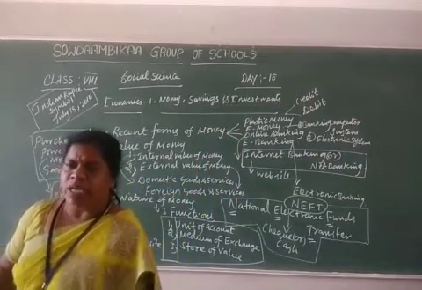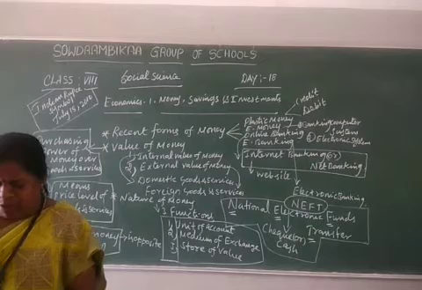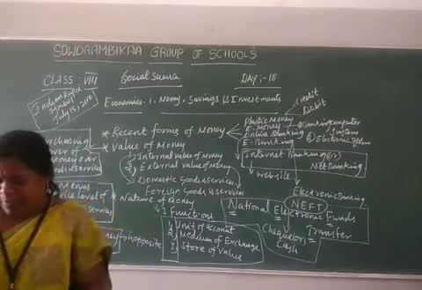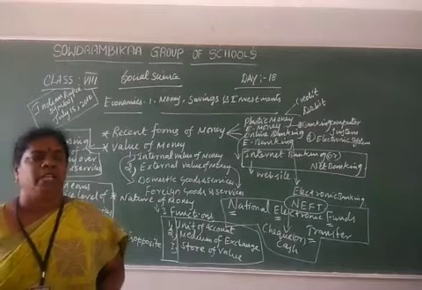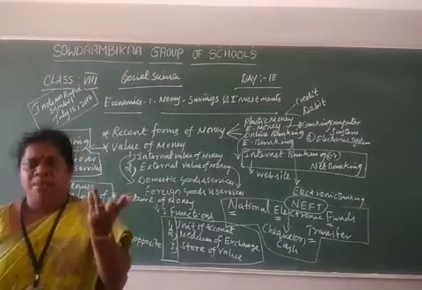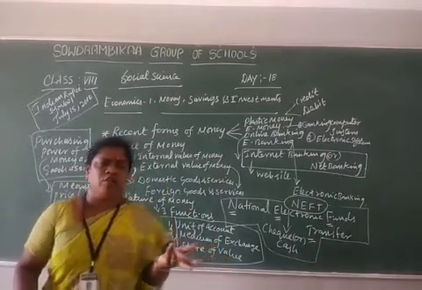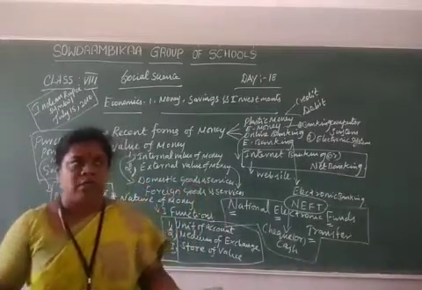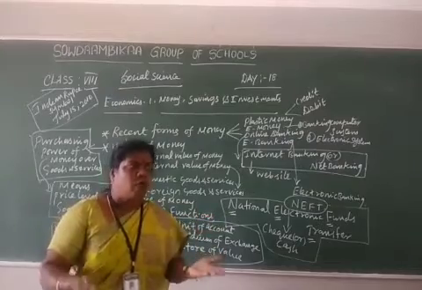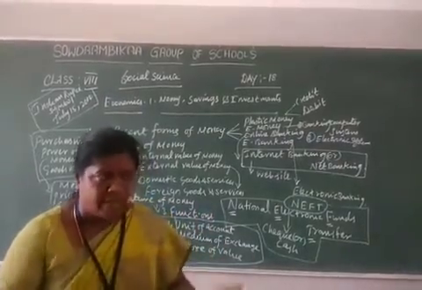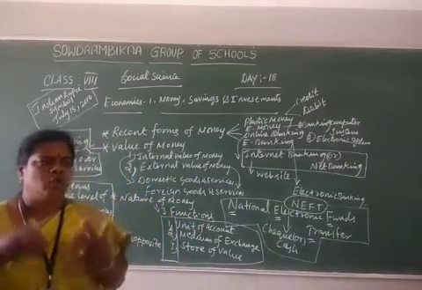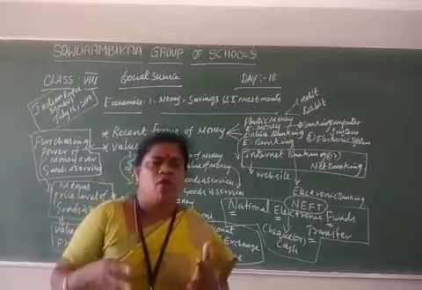In earlier classes you learned about what money is, the history and evolution of money, the barter system, and the different stages of money, such as commodity money and metal money. As human beings stepped into the civilization period, they discovered many metals and used them to make coins, mostly gold, silver, copper and bronze.